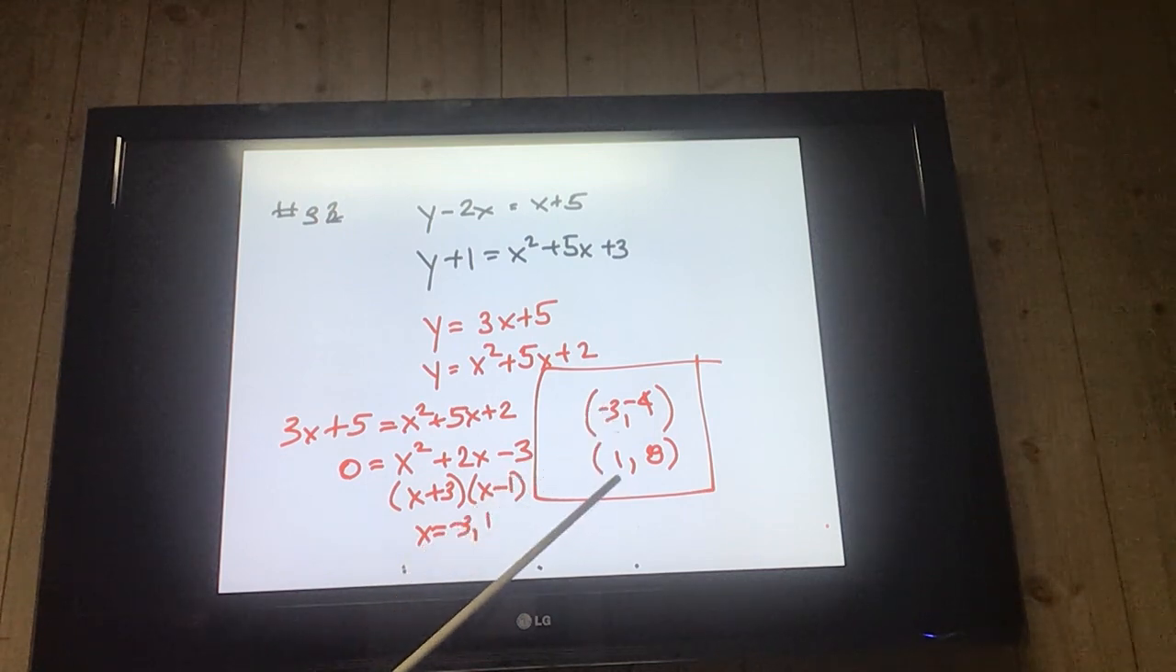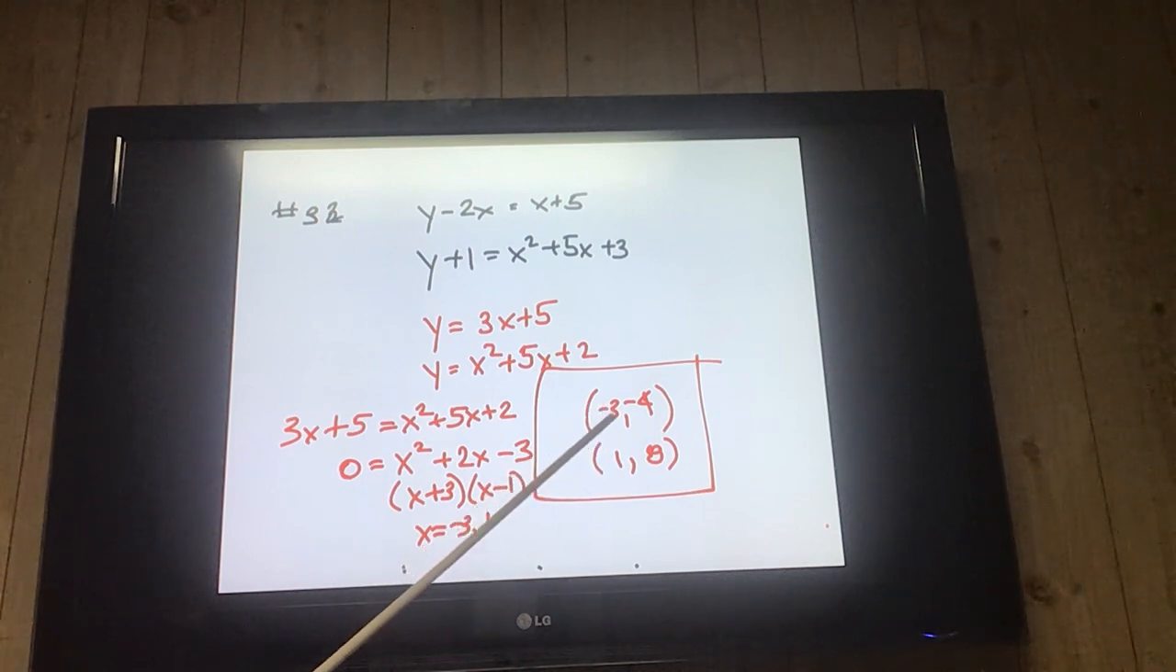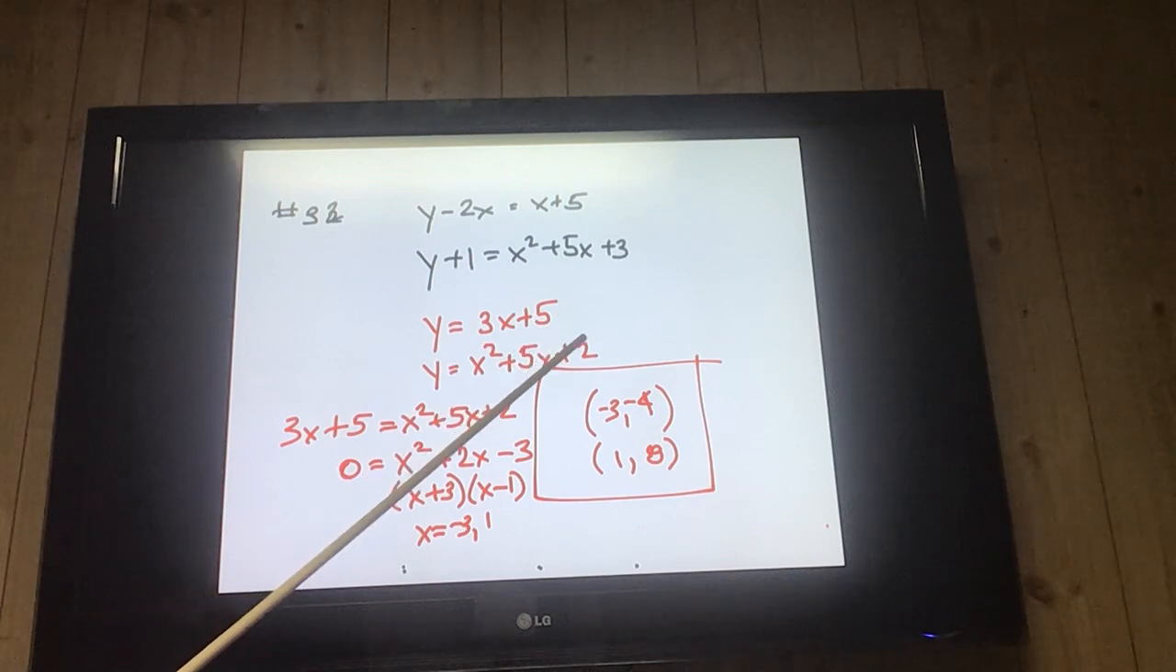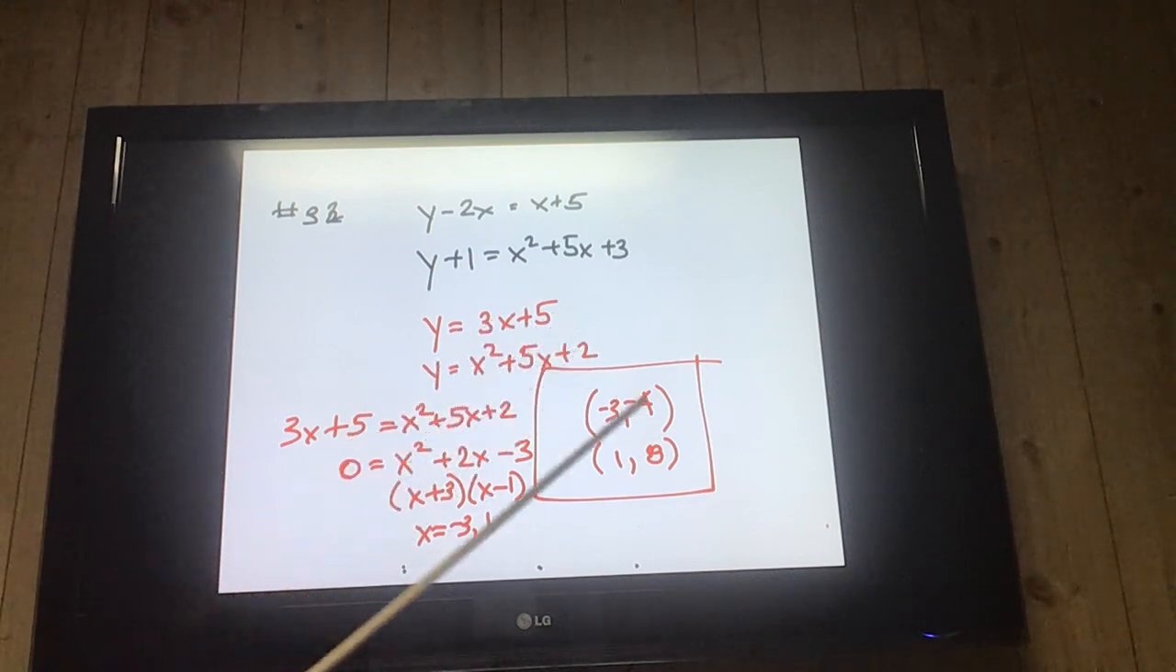So put negative 3 and put 1 in. To get the other answer, put negative 3 in for x. Negative 9 plus 5 is negative 4. And put 1 in for x. 3 plus 5 is 8. 1 times 3 is 3, not 4.